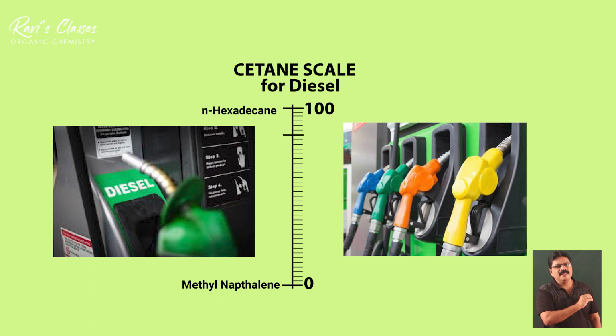Suppose you get a fuel whose cetane rating is 80. It implies that its quality is equivalent to a mixture of 80% N-hexadecane and 20% methyl naphthalene. This is how diesel engine fuels are graded and rated.